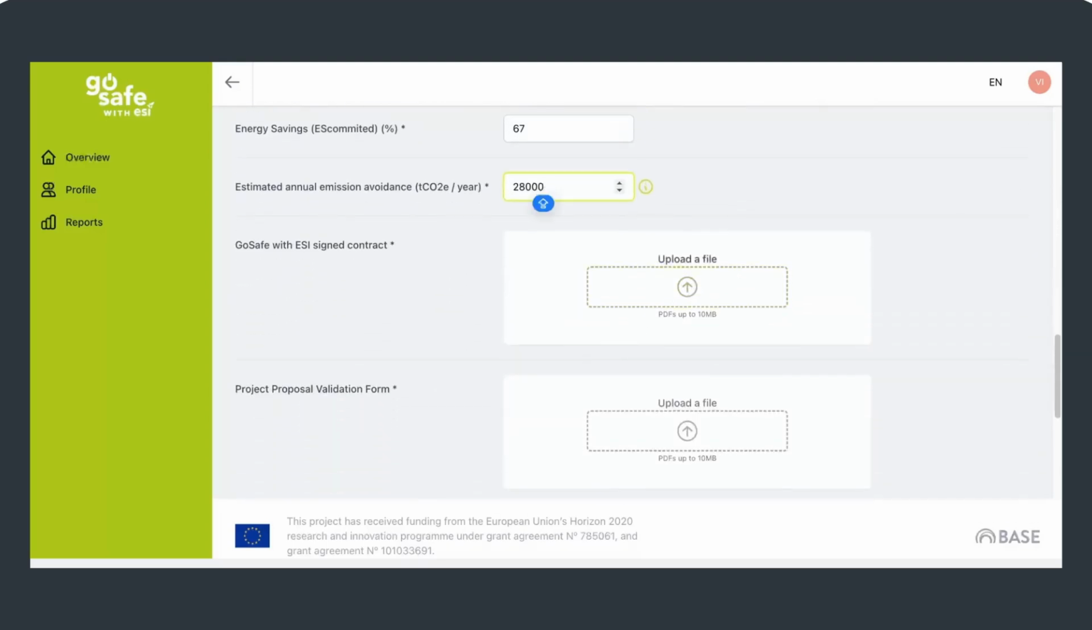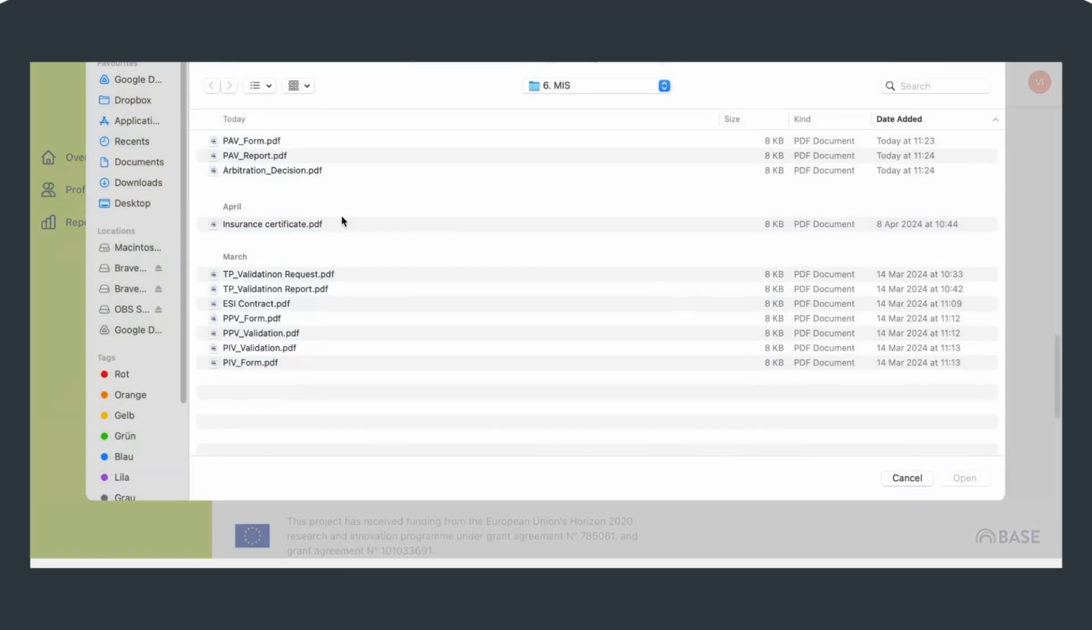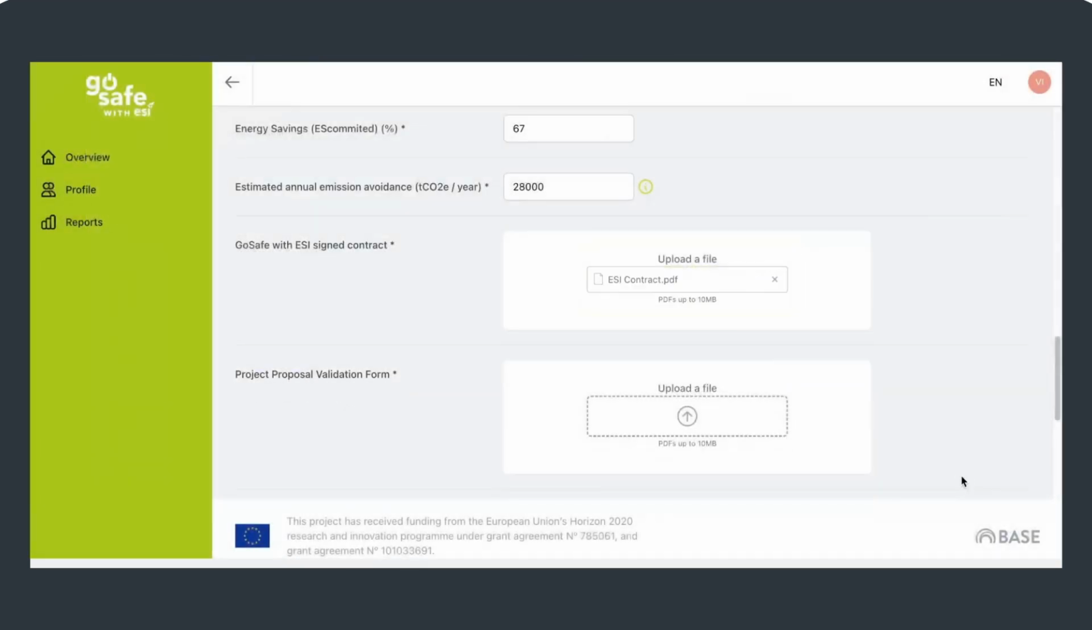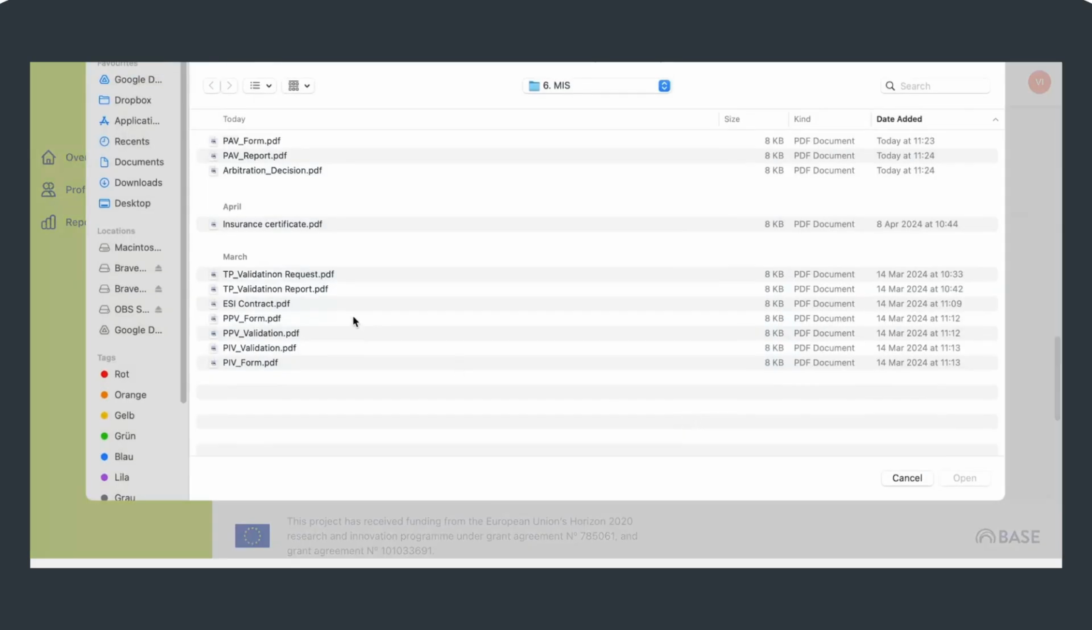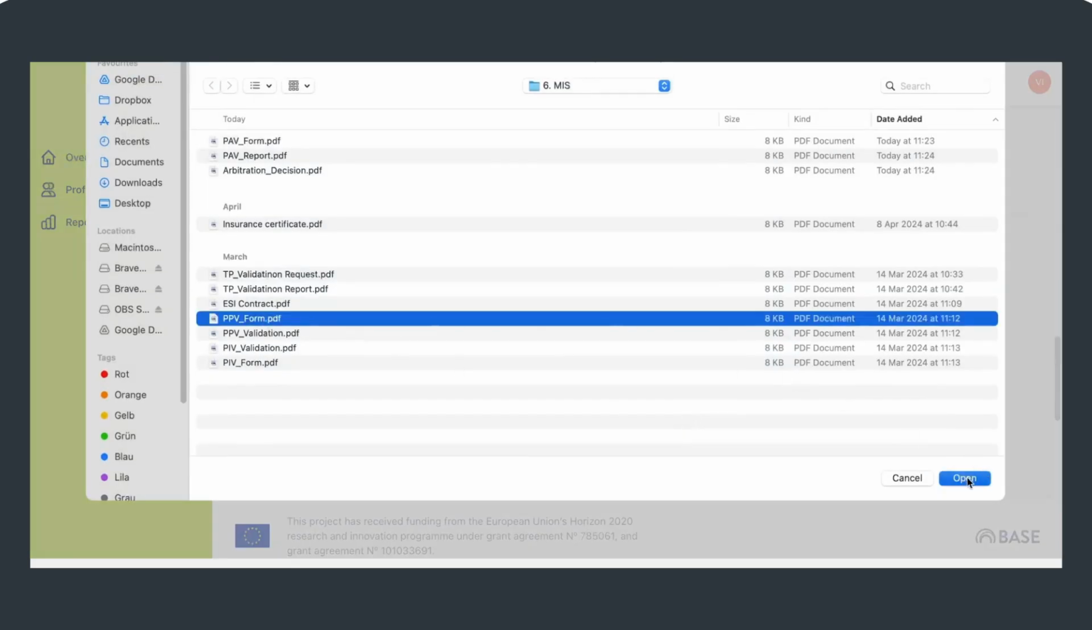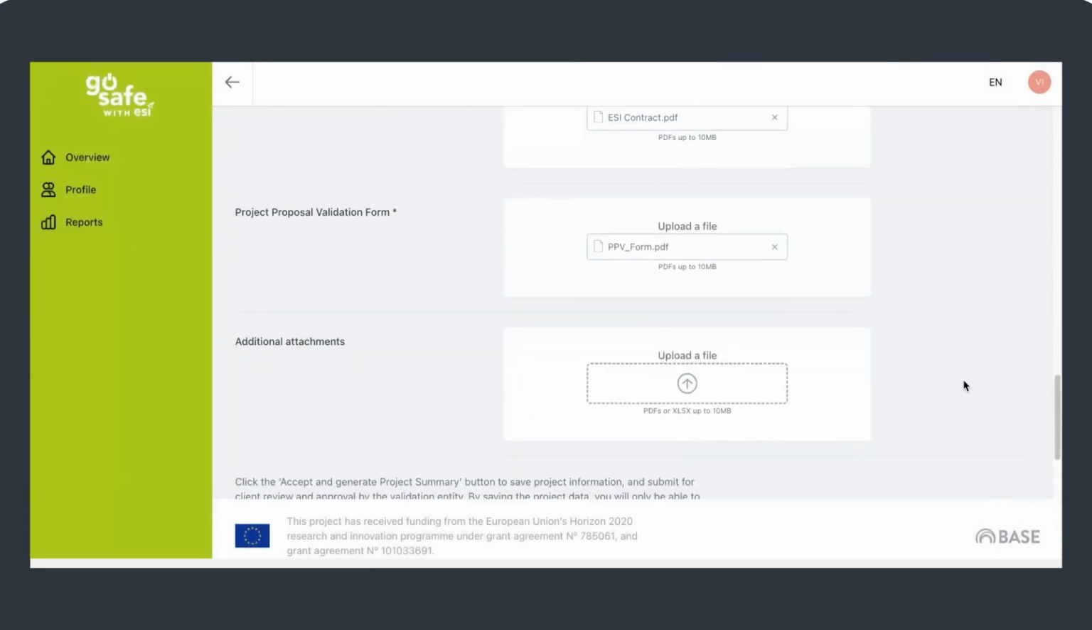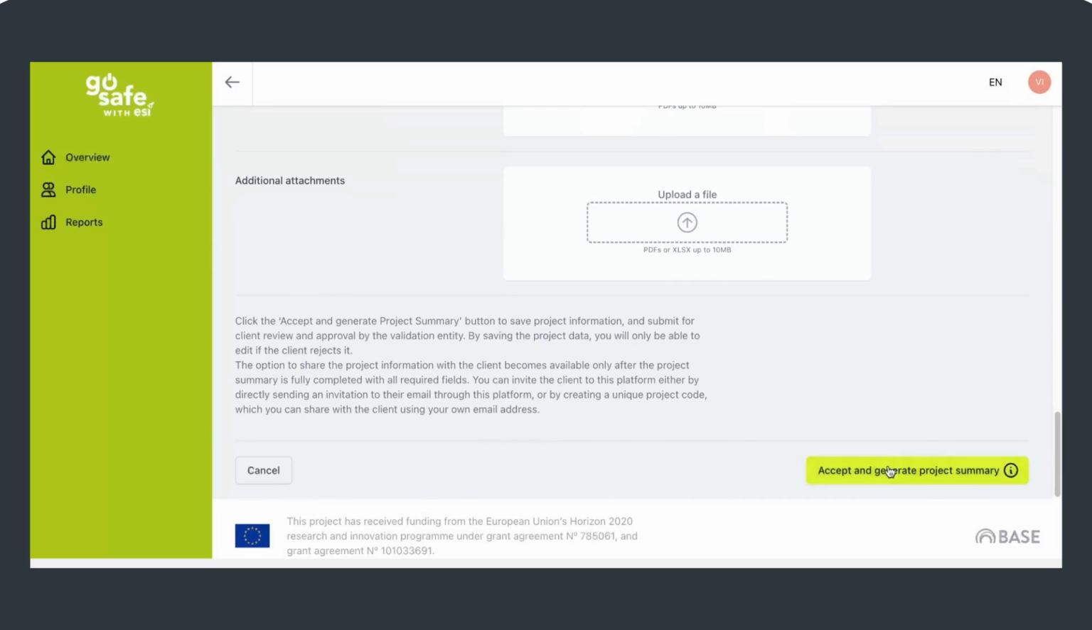For showing purposes, our hypothetical energy efficiency project will be the upgrading of heating system in a resort in Greece. Once you have filled in all relevant data, you now need to attach the Go Safe with ESI signed contract and filled in project proposal validation form. You can now move on to the next phase of the process by clicking on Accept and Generate Project Summary.